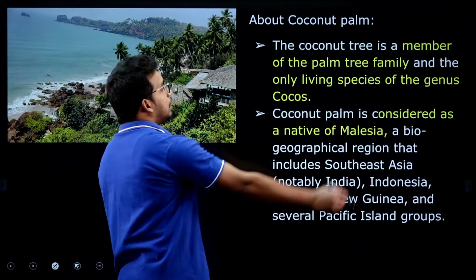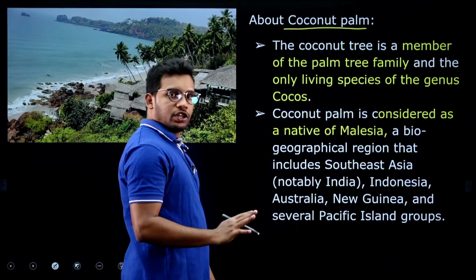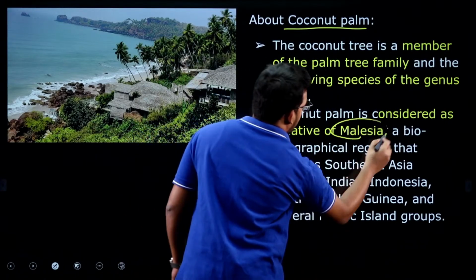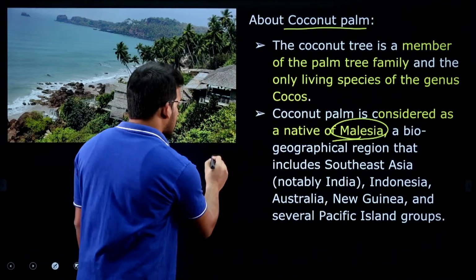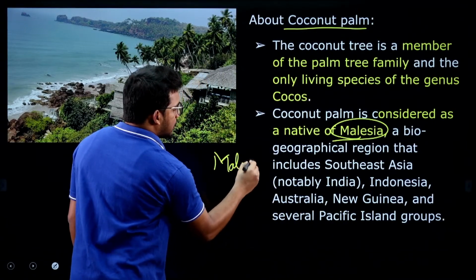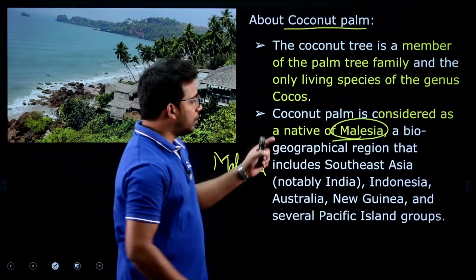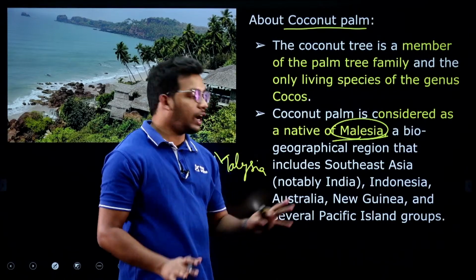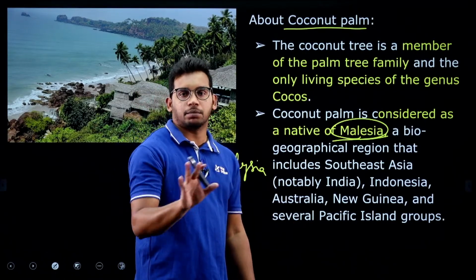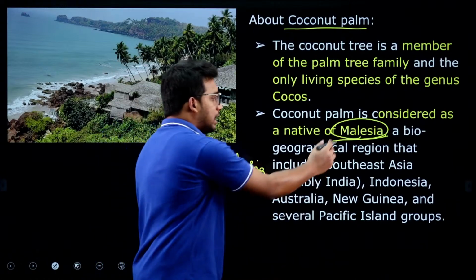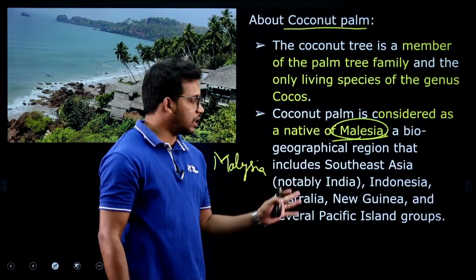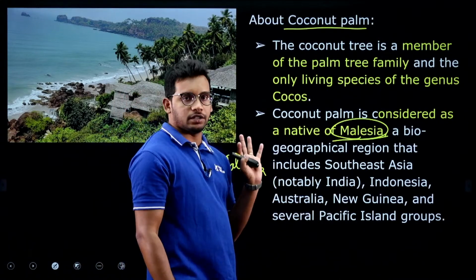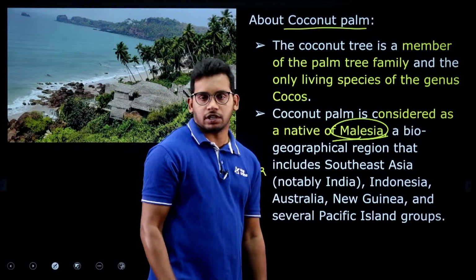The coconut palm is indigenous to Malesia, which is a region, not the country Malaysia. Malesia is a geographical region covering Southeast Asia and India as well, from the Andaman and Nicobar Islands and some coastal regions, including Indonesia, New Guinea and some part of India. So these are native to Southeast Asia and some part of India.